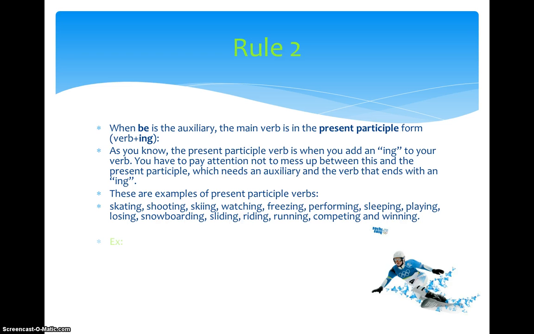So, for example, where were you watching the curling final? Where is your auxiliary and watching is your verb. Where are you performing this morning? So the are is your auxiliary and the present participle verb is performing.